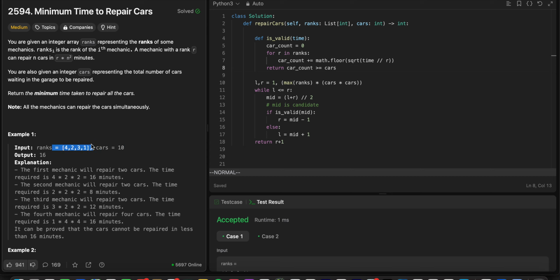You would never find a way to solve the problem if you think, okay, this mechanic takes 2 cars, this mechanic takes 3 cars, yada yada, it never works. You're gonna have to brute force it, check all the possible car counts against all the ranks, and then see what happens, which is never gonna pass anyways.